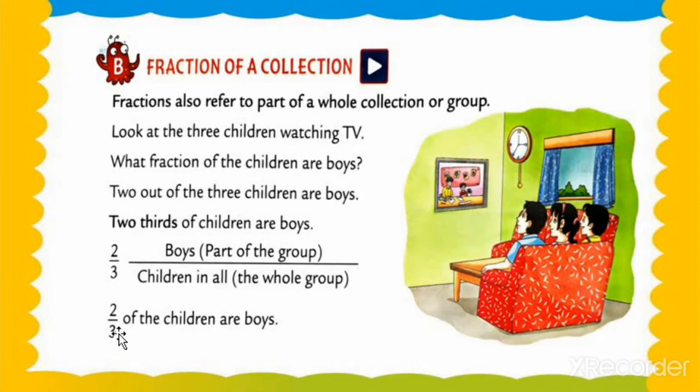Now we move on. 2 upon 3 of the children are boys. We have to mention it like that. How do we mention it, my dear students? 2 upon 3 of the children are boys. Understood? As like that we mention the fraction of a collection. Now we move on further, my dear students.